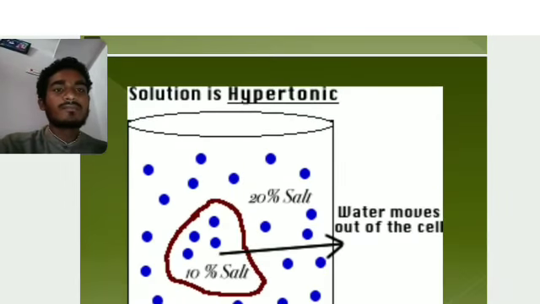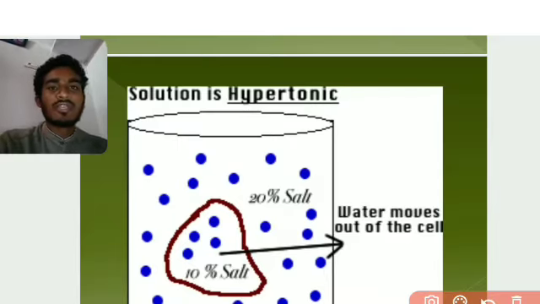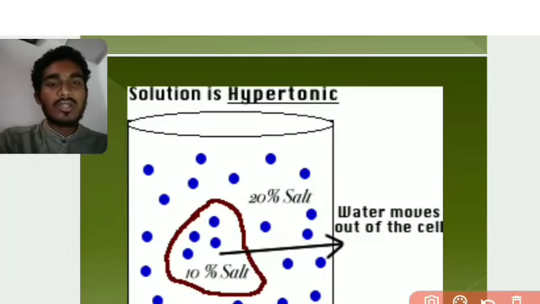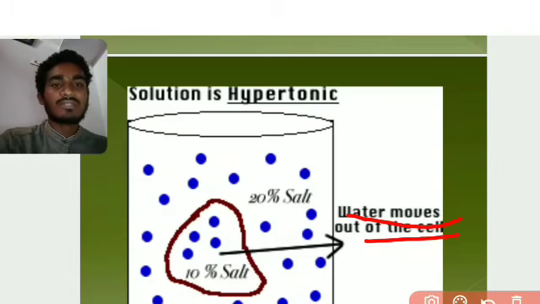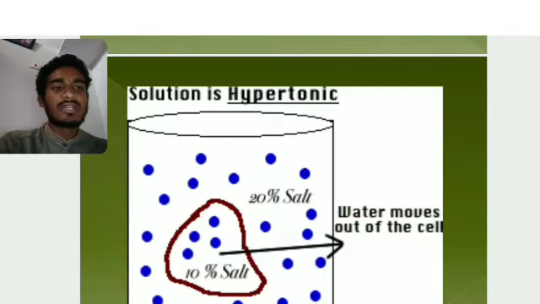Next solution is hypertonic. Hyper means more, and the direction of water movement will be out of the cells. So water can move out of the cells, 20% inside and 10% outside. So this solution will be hypertonic. The water goes out of the cells, that is a hypertonic solution.